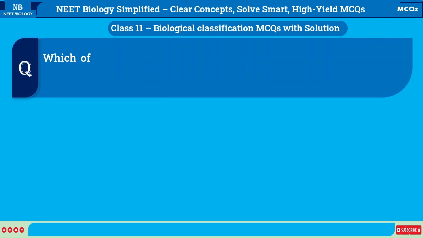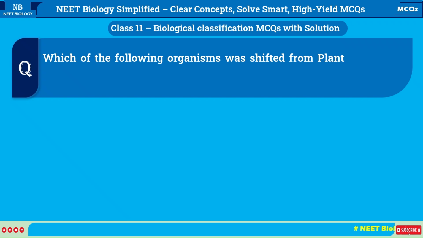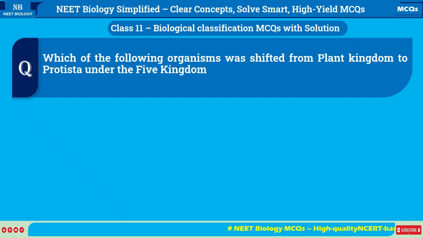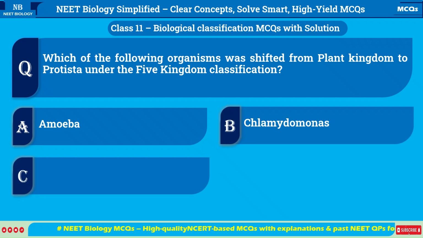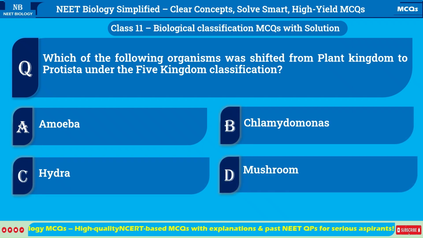Which of the following organisms was shifted from plant kingdom to Protista under the five-kingdom classification? A. Amoeba. B. Chlamydomonas. C. Hydra. D. Mushroom.